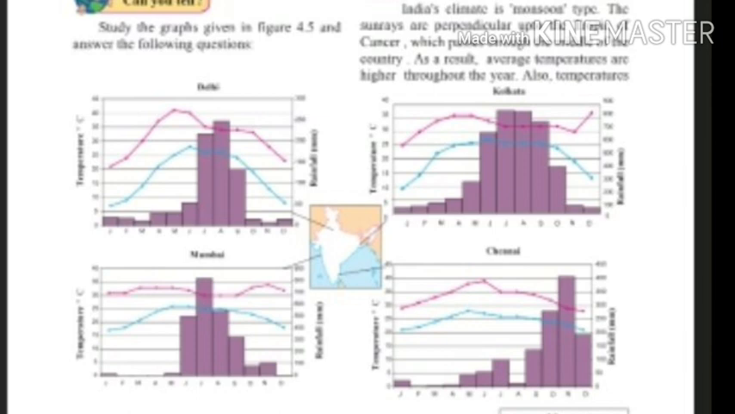Question number 8. Classify the cities as the equable and extreme climates. 1. Cities with equable climates: Mumbai and Chennai. Point 2. Cities with extreme climates: Delhi and Kolkata.